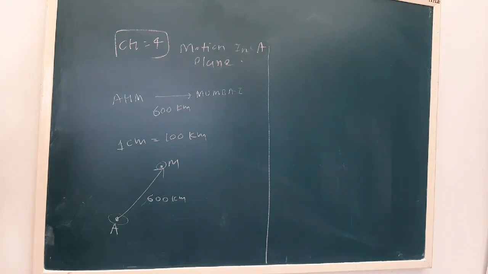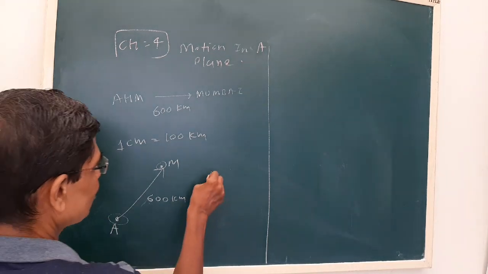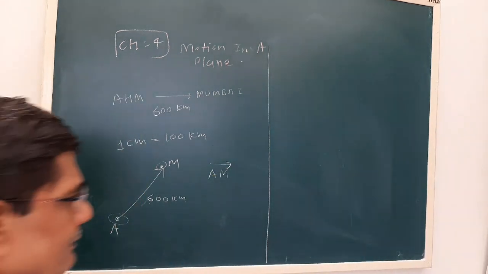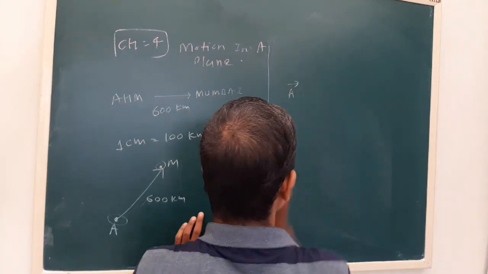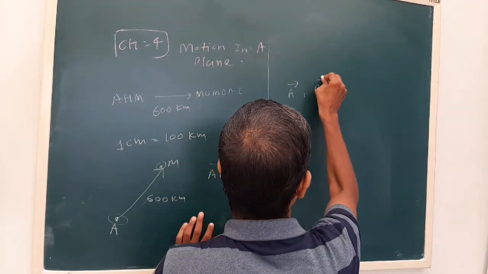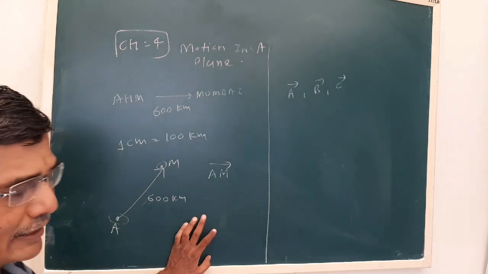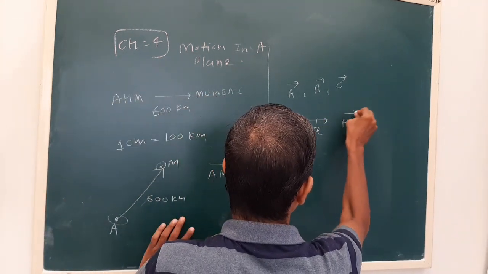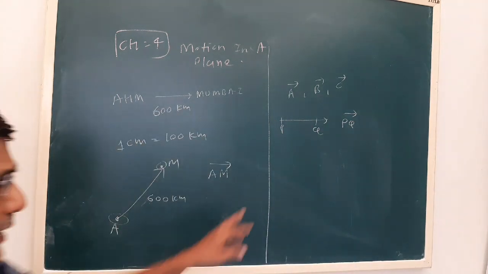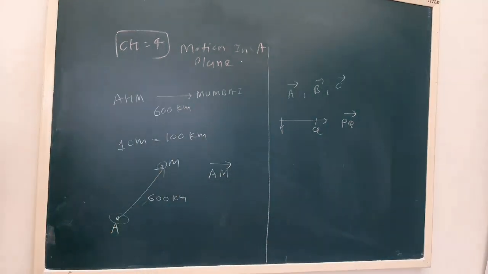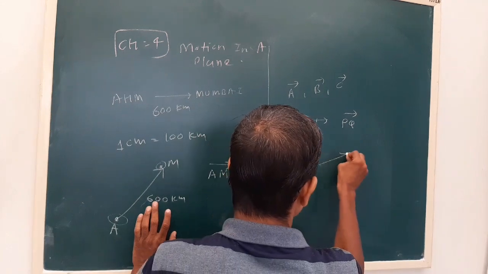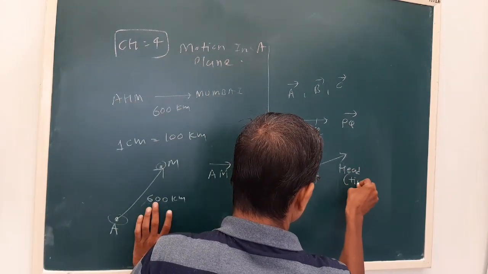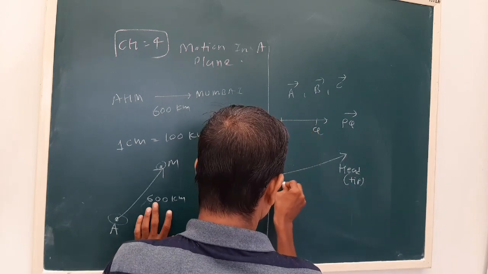Now how do we represent a vector? Let us say the vector joining Ahmedabad and Mumbai is AM. But in a convenient way, we represent vector A, vector B, vector C, like this. Suppose a vector is joining P and Q, we can say it is PQ, starting from P to Q. A vector has a head, or a tip, and this is a tail.